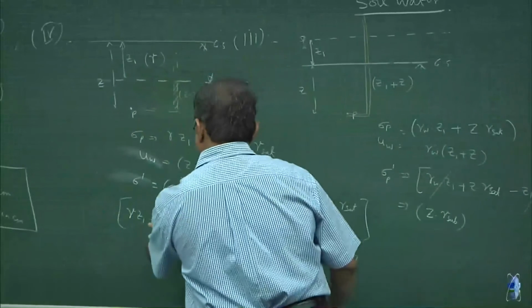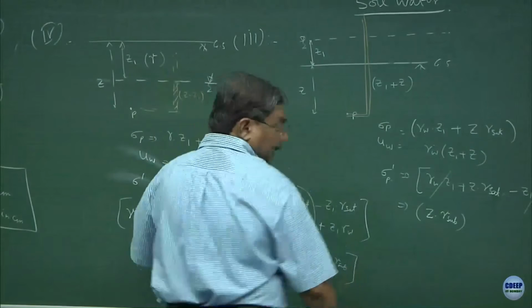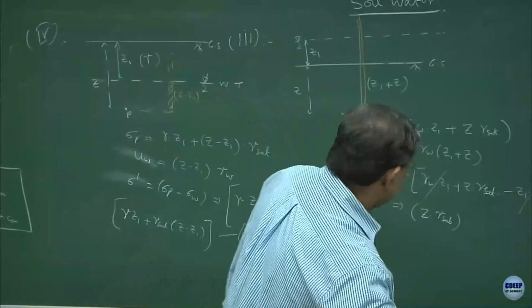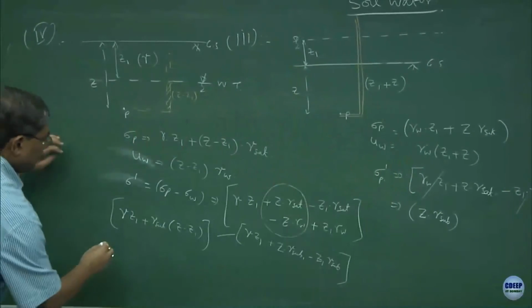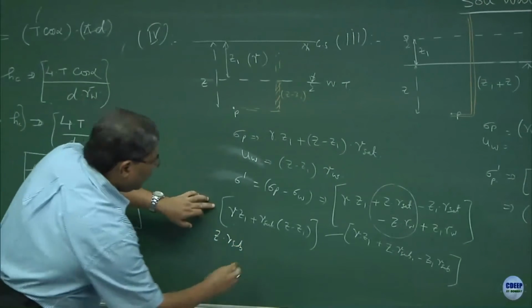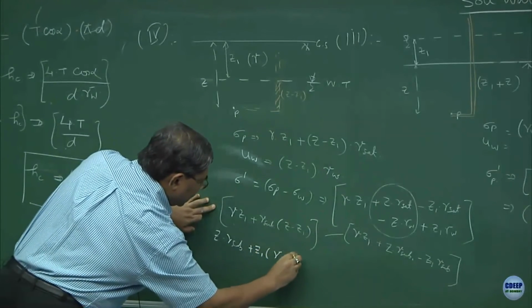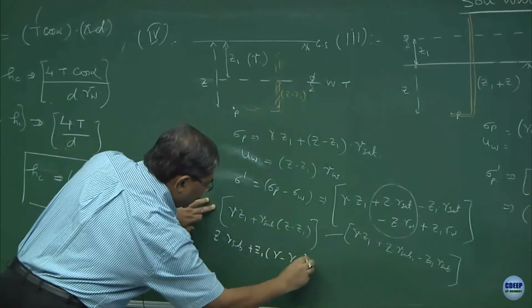You have Z gamma submerged. I can write this as Z gamma submerged plus Z1 into gamma minus gamma submerged.